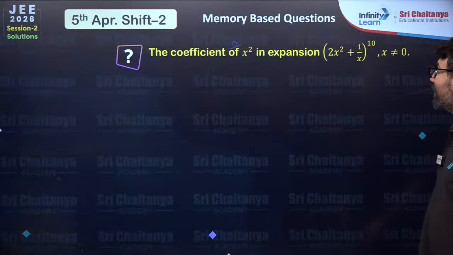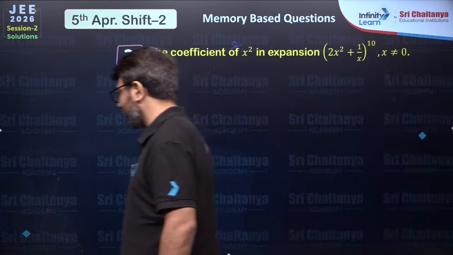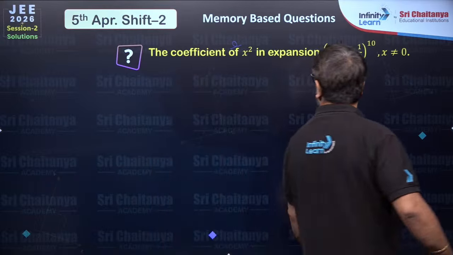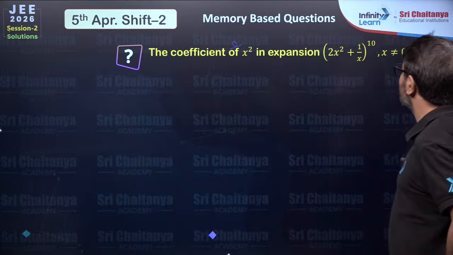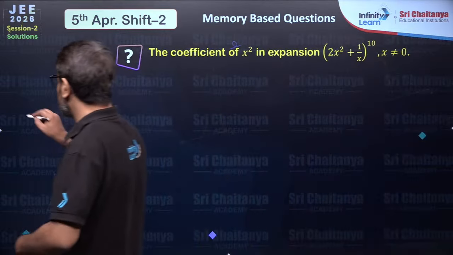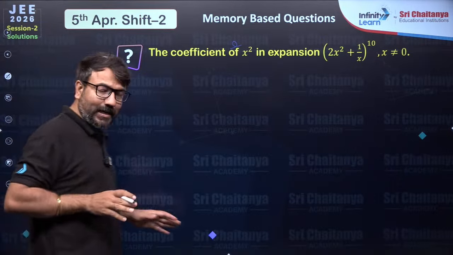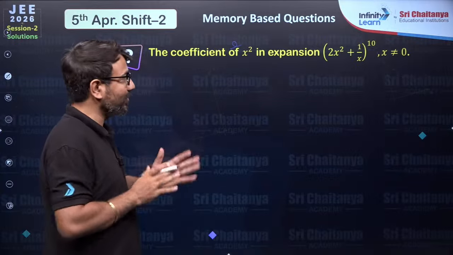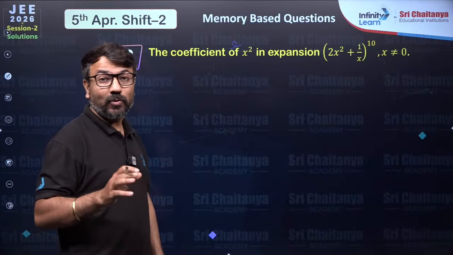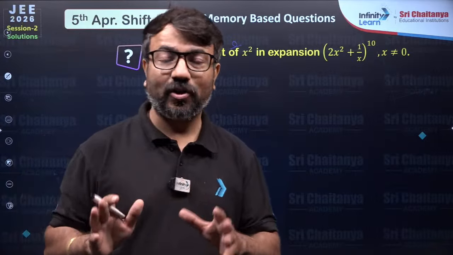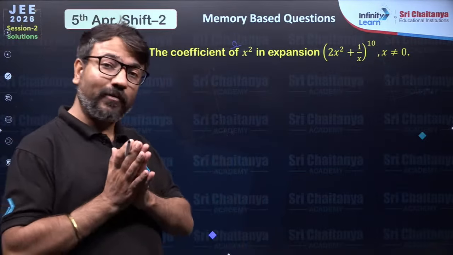So guys, here is the first question in front of you. Here they have given one question, in which they are asking for the coefficient of x square in this expansion. So guys, I will give you the shortcut to attempt these types of questions. Whenever they ask for the coefficient of x square in any expansion, you have to get the term number at which the net coefficient of x square will exist. So how will you find that?